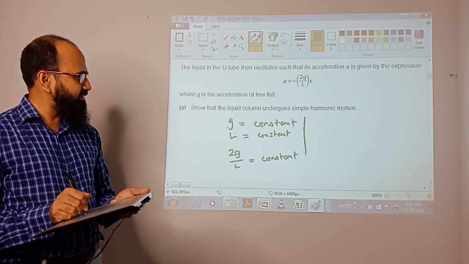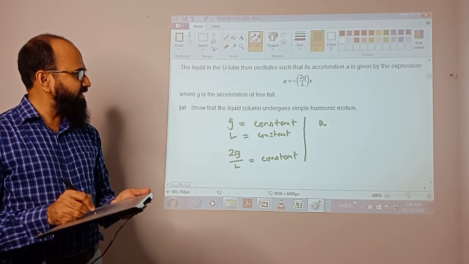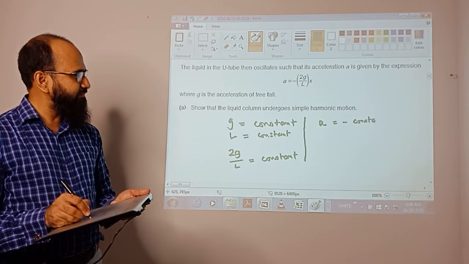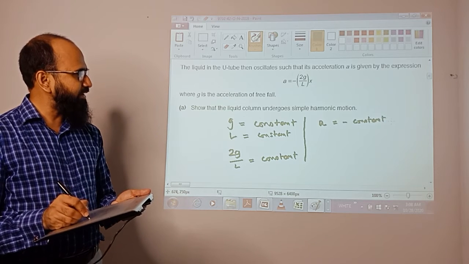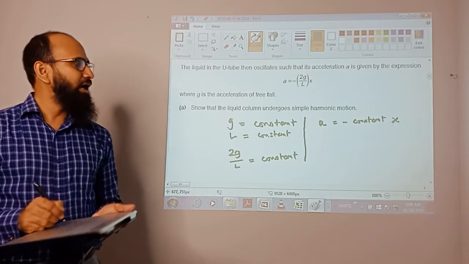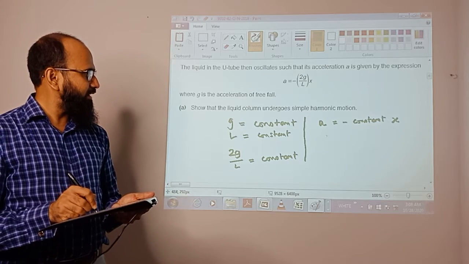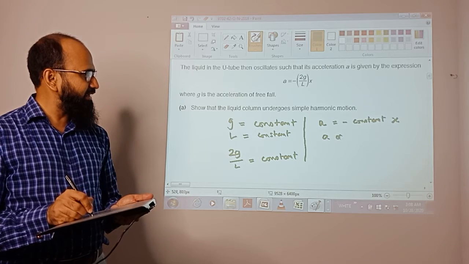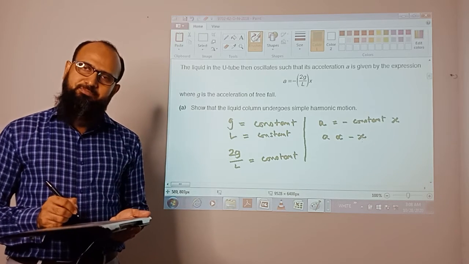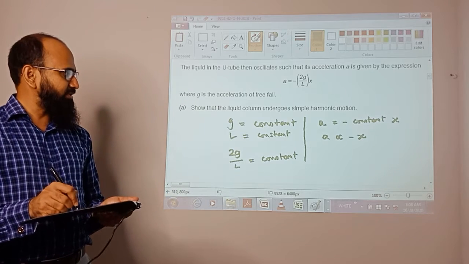Now you can write that acceleration a equals minus some constant multiplied by x, where x is the displacement of the liquid. So a must be directly proportional to the displacement, and the direction is opposite.